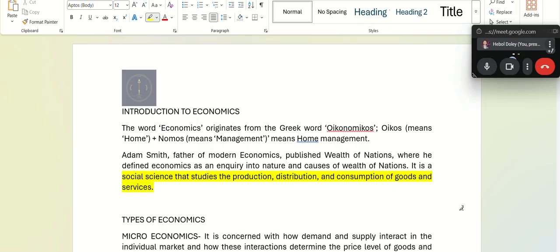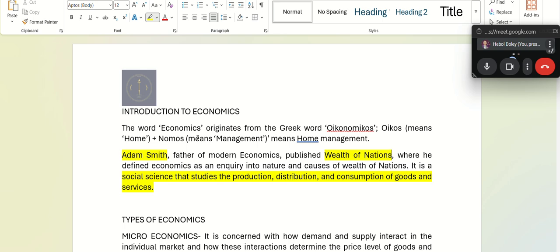Now, who gave this idea? Initially, it was Adam Smith, who is also known as the father of modern economics. He published a book, Wealth of Nations. Sometimes this book is also asked in your prelims level, APSC level, so please keep that in your mind. He understood that economics is basically, in a society, when we study the production and distribution of products, as well as the consumption, how it affects a society. So that he defined as the concept called economics.